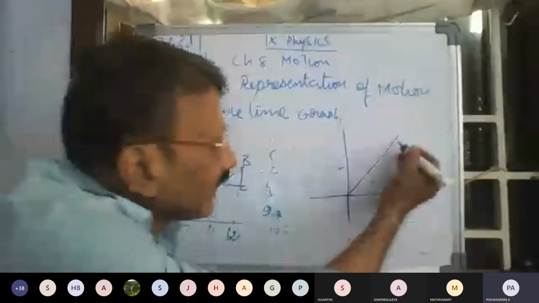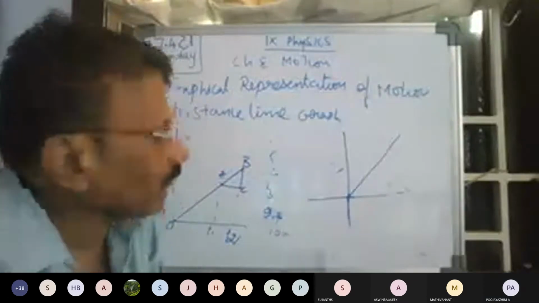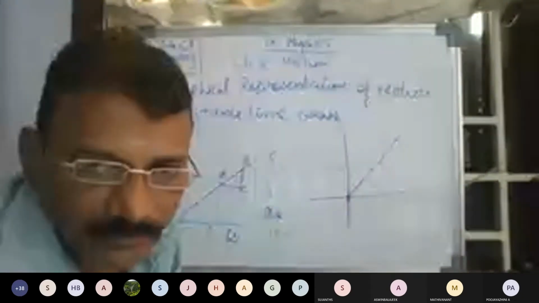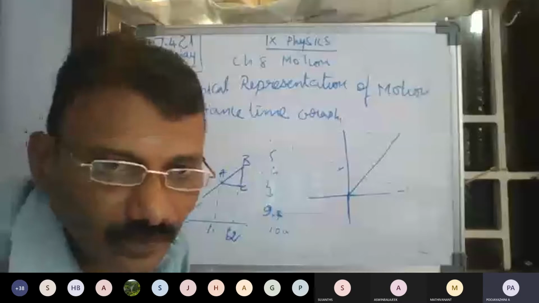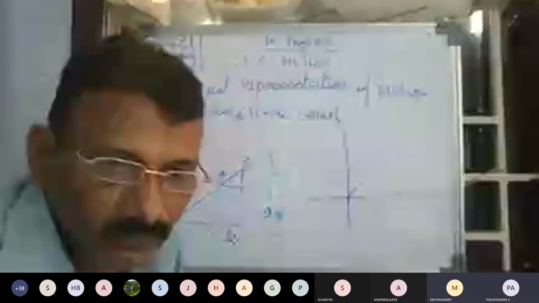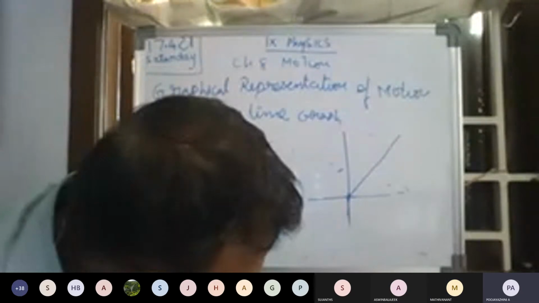It is an inclined one. Don't just look at the straight line, it is inclined. It is moving with uniform motion. We can see that the straight line is going with uniform motion.